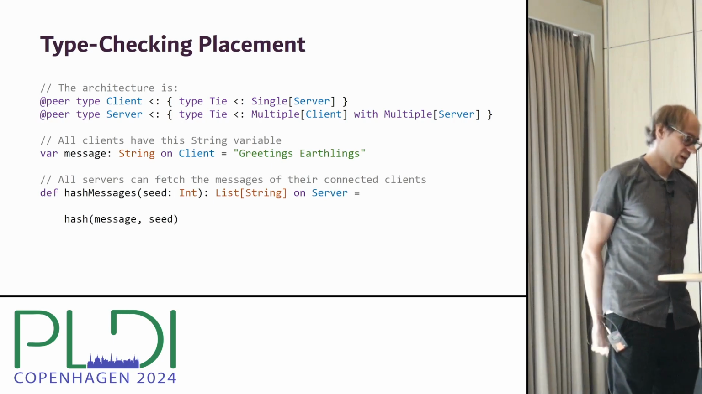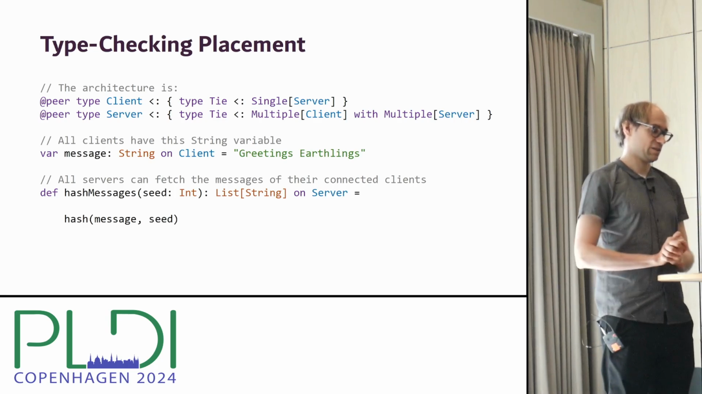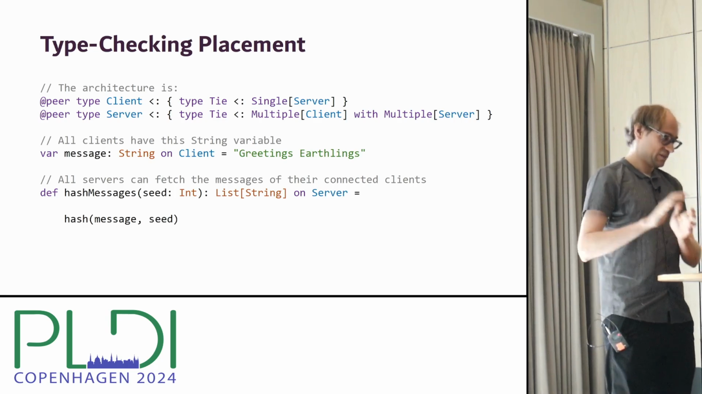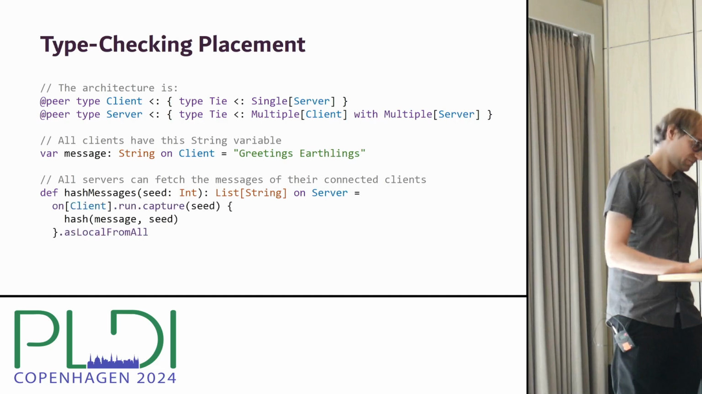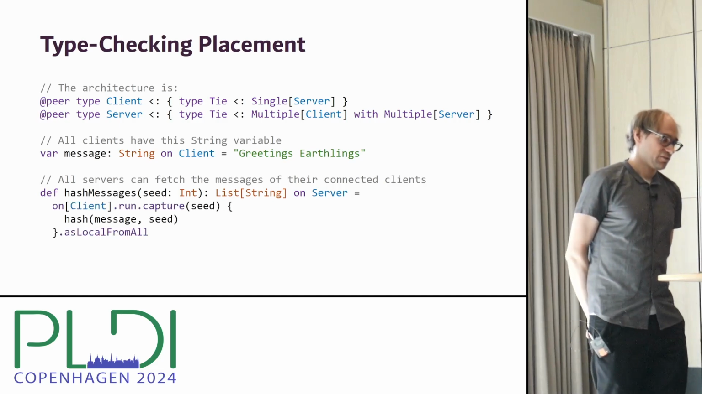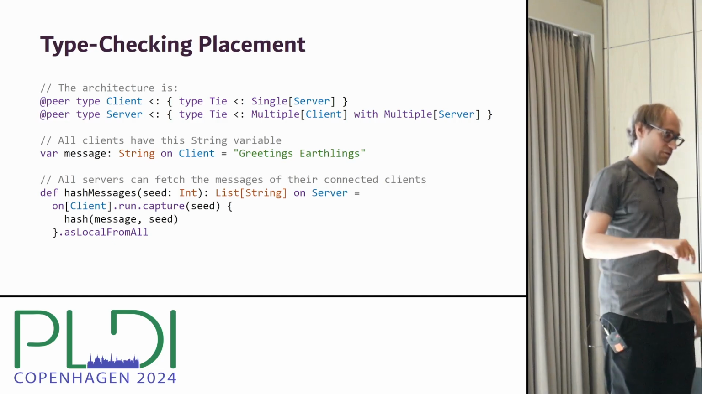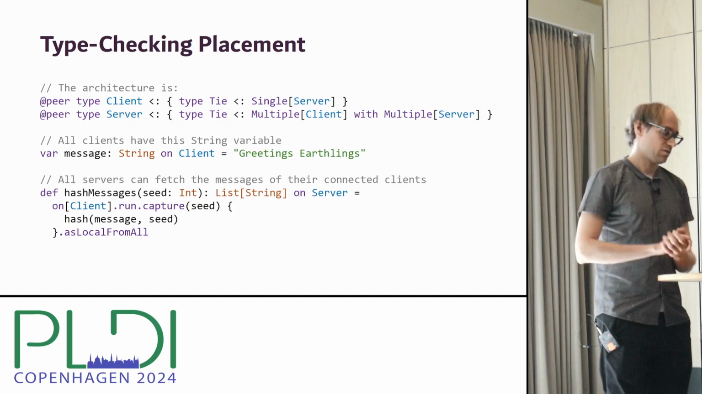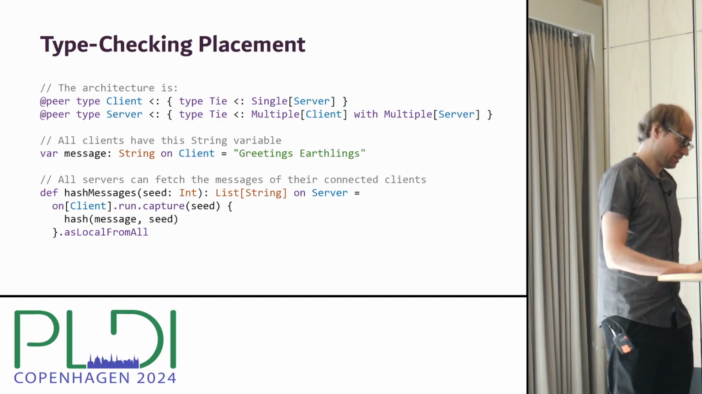So here, hash messages is placed on the server and wants to access the message variable that is placed on the client, which means that this code would not compile yet because the placements do not match. What we would do is that the server would execute a remote block that specifically transfers the control flow to the client, where then the call to hash is invoked and then transfers back the result from all the clients using this asLocalFromAll construct.